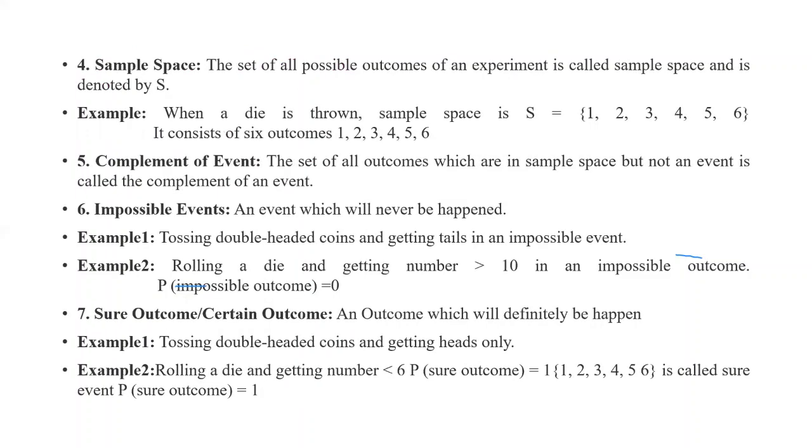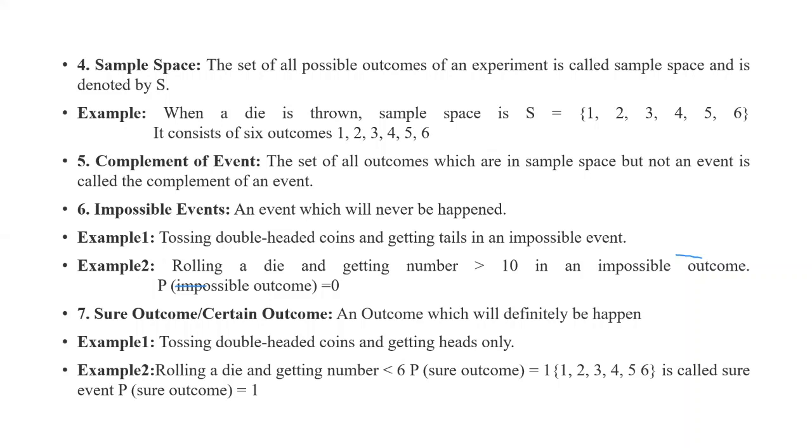Then sample space. Sample space means the set of all the possible outcomes of an experiment. It is generally denoted by a capital S. When a die is thrown, we know the die contains the numbers 1, 2, 3, 4, 5, 6. So the sample space S is equal to {1, 2, 3, 4, 5, 6}, right?